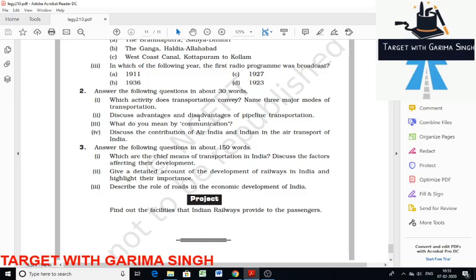Next is, discuss the advantages and disadvantages of pipeline transportation. So pipeline transportation is a newer development in the field of transportation. Advantages: liquids and gases can be transported easily at low cost. Even solids can be transported in the form of slurry. No fuel is required. It is an eco-friendly method. Gradient plays the main role in transportation of material. Third point, pipelines can be laid in high altitude rugged areas, even under the sea. Then the fourth advantage is that material can be transported between distant areas continuously without the aid of a human agent carrying it from one place to another.